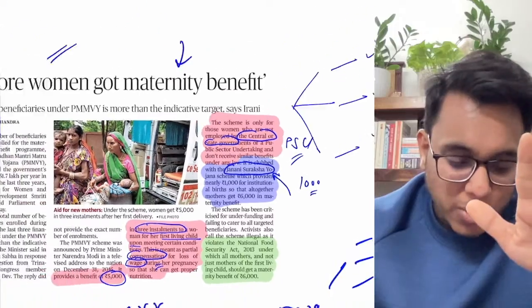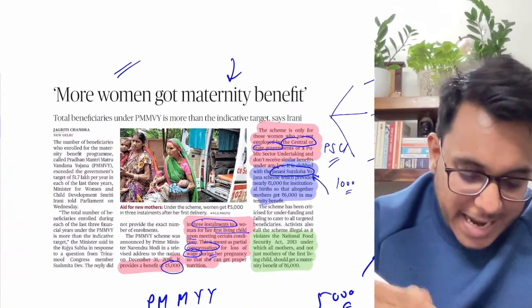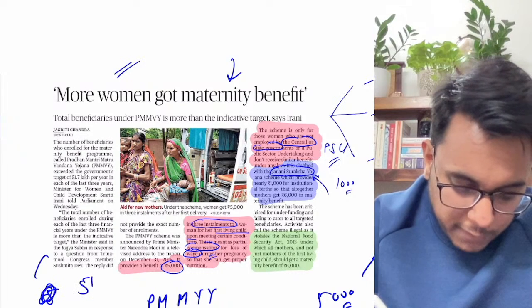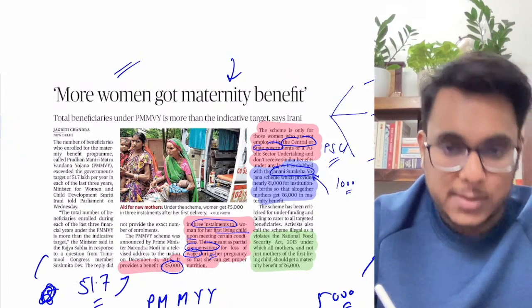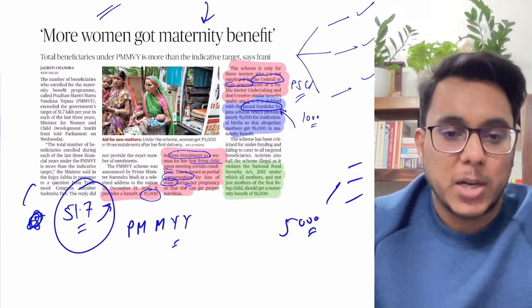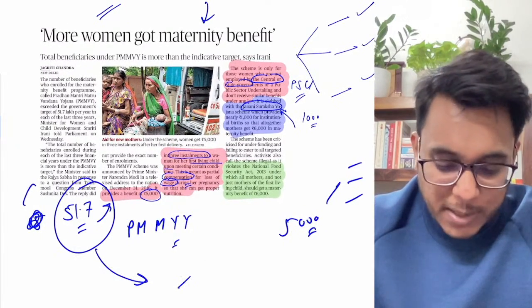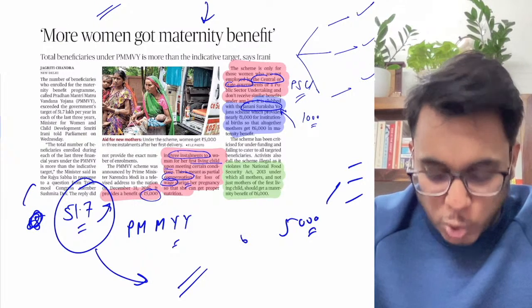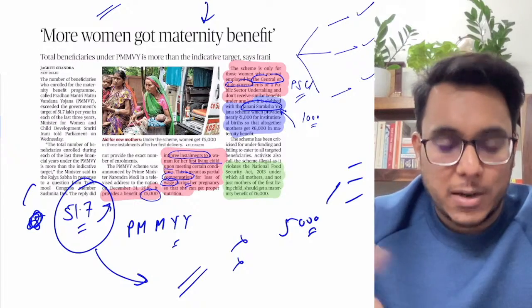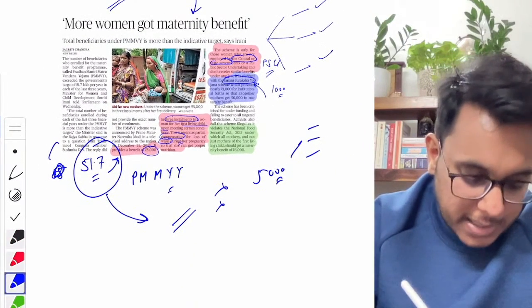Now, this particular scheme is there. What had happened? It has been said that the government took a target of 51.7 lakh mothers to reach. This was the target the government took, and we have overachieved this target. How much, no such information is there, but we have overachieved it. But guys, let's take some critical analysis.